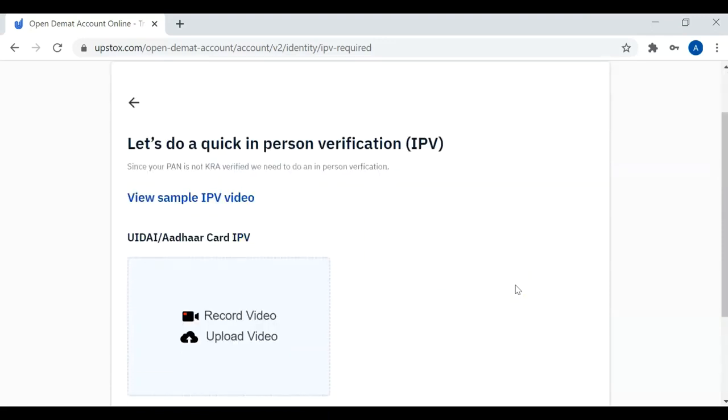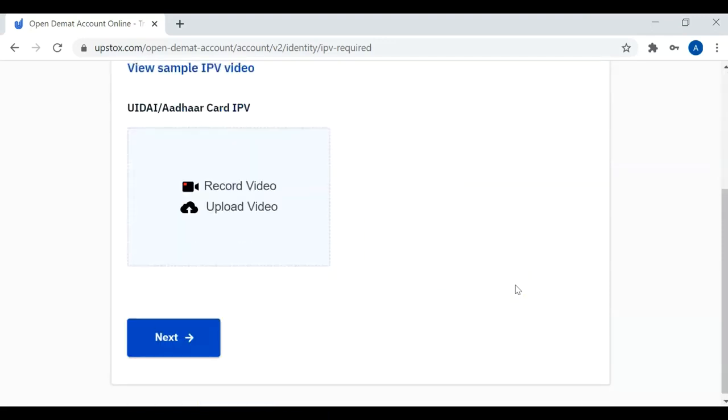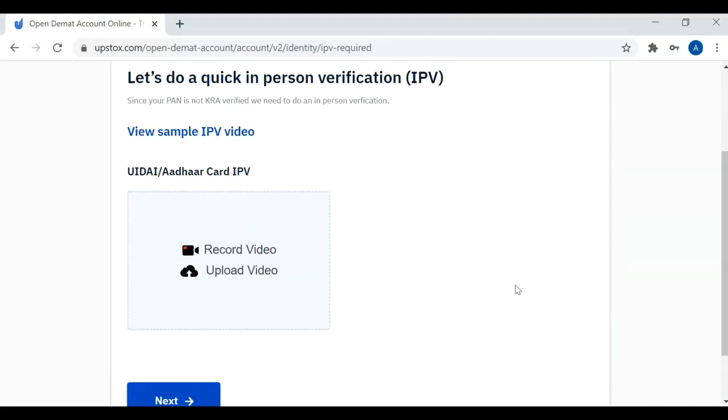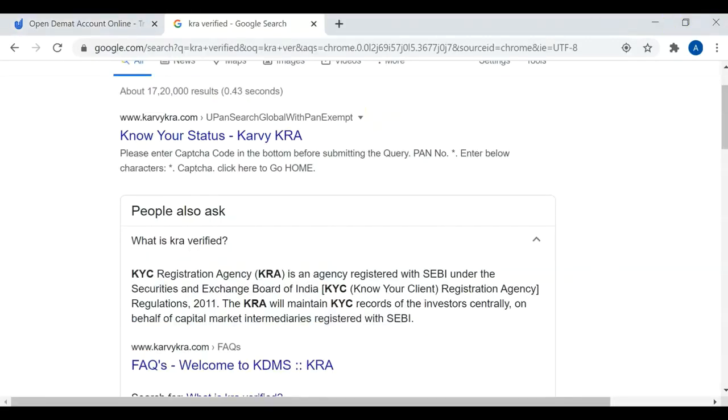Now we have to do a quick in-person verification, IPV. If your PAN is KRA verified, then we need not do an in-person verification. KRA is nothing but KYC Registration Agency registered with SEBI.